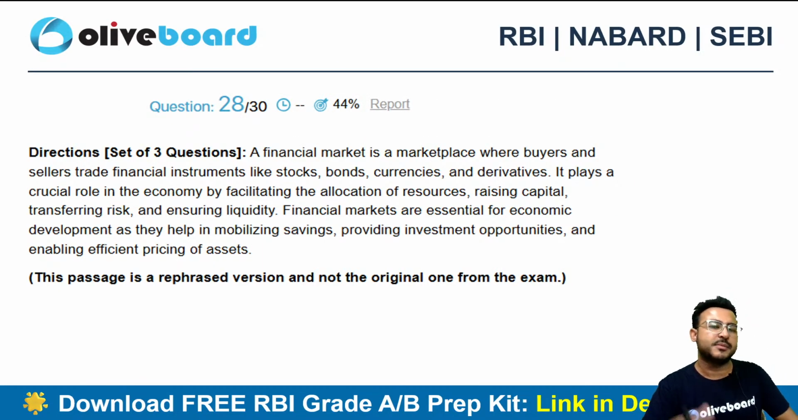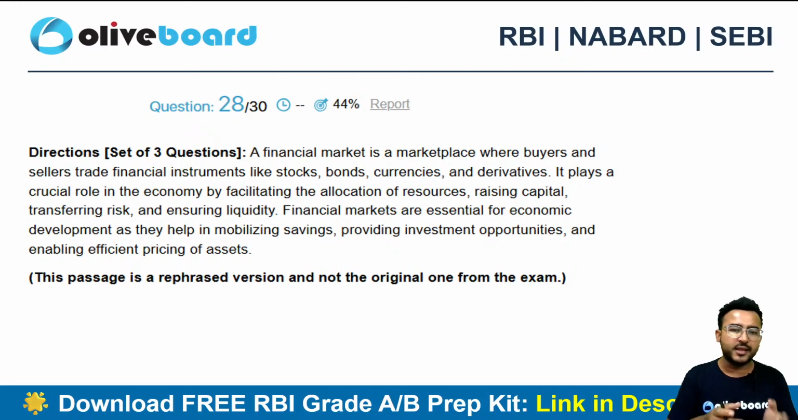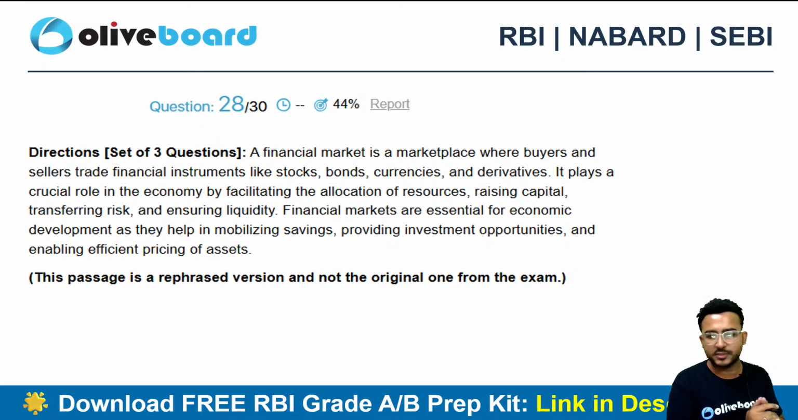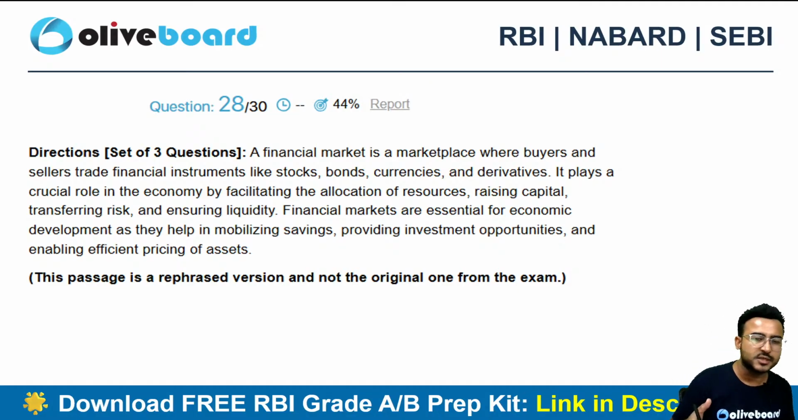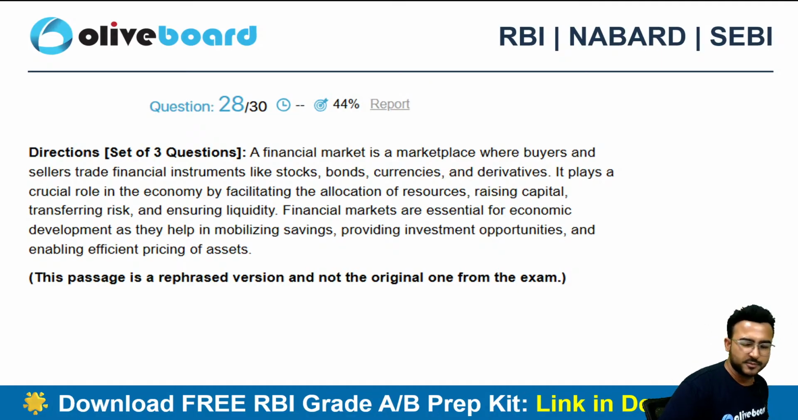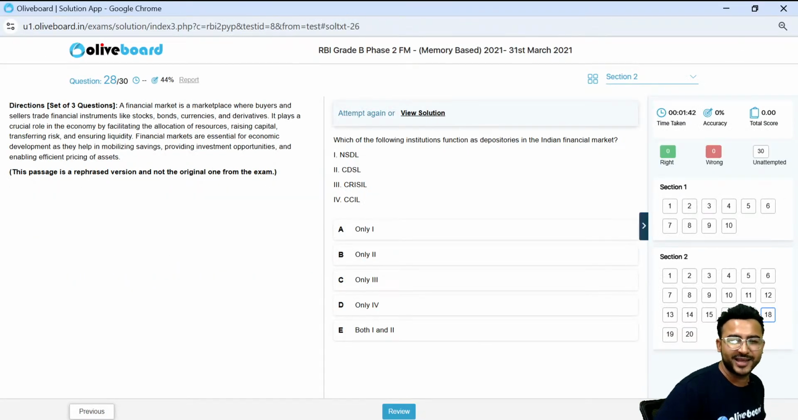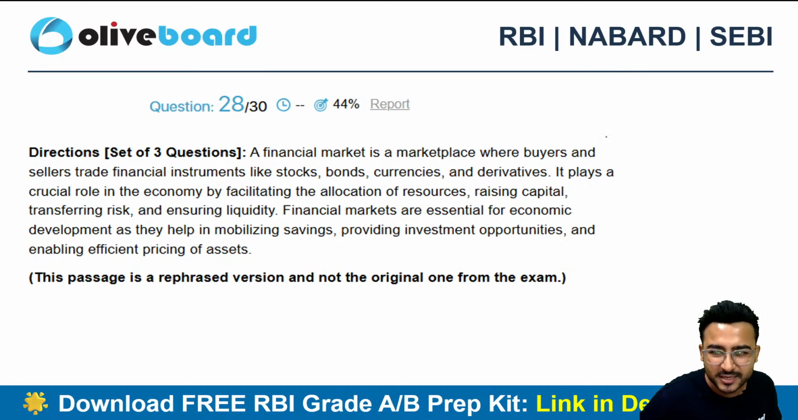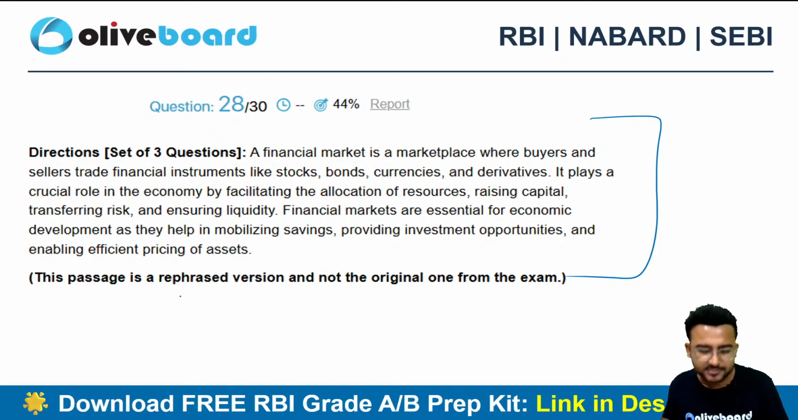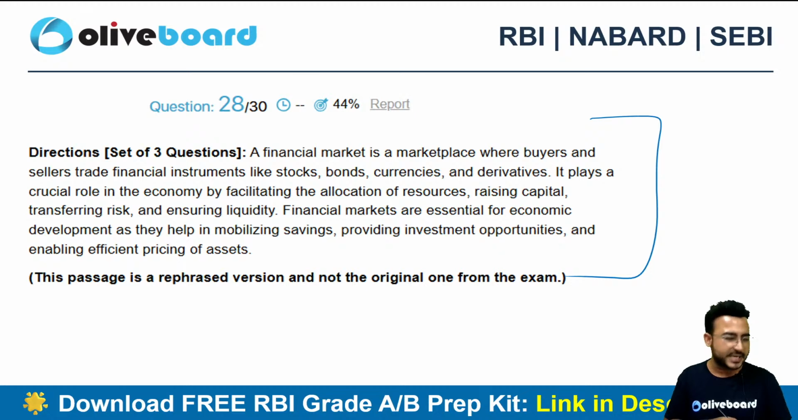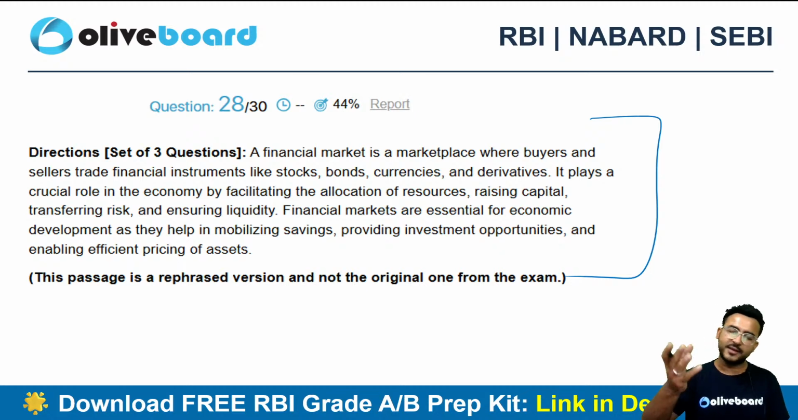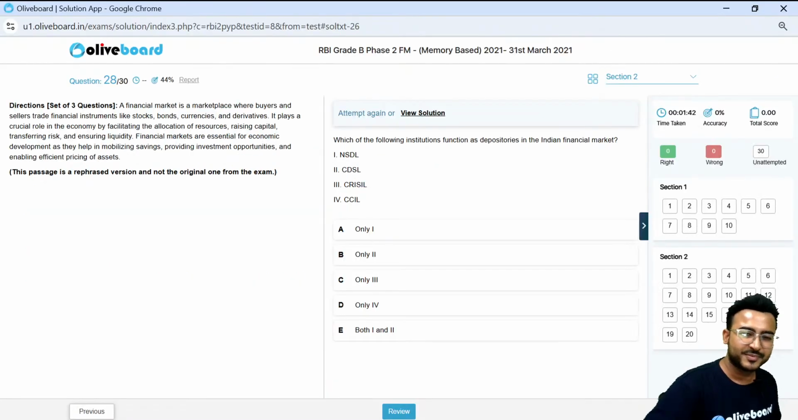Next one, a financial market is a marketplace where buyers and sellers trade in financial instruments like stocks, bonds, currencies, derivatives. It plays a crucial role in the economy by facilitating the allocation of resources, raising capital, transferring the risk, ensuring liquidity, and financial markets are essential for economic development. मुझे नहीं लग रहा कि यहाँ पे आपको कुछ भी मिलने वाला है. ठीक है, this is a बहुत ही general paragraph. पहले की 2-3 लाइन पढ़ के समझ में आ जाएगा कि पैराग्राफ में कुछ मिल रहा है कि नहीं मिल रहा है. सर पर exam में नहीं समझ में आता because you are under pressure in exam. मैं भी exam दे रहा होता तो हो सकता है मुझे भी पूरा पैरा पढ़ना पड़ रहा होता, right?